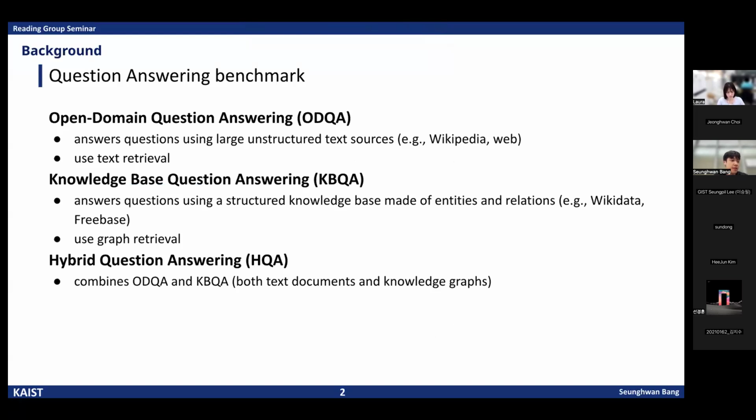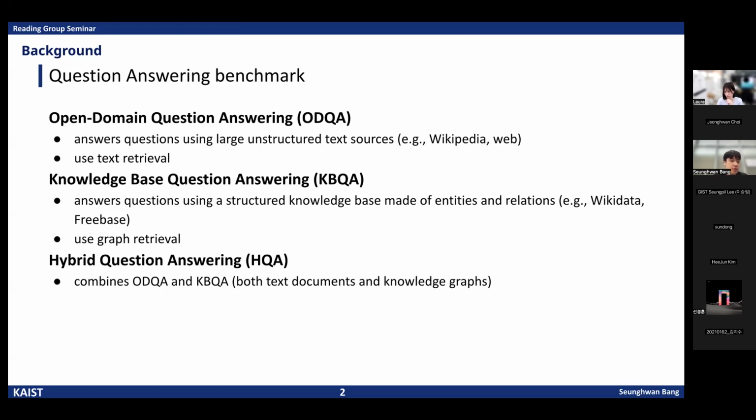There are three representative types of question answering benchmarks. First, open domain question answering. ODQA focuses on questions that require unstructured text sources like Wikipedia or web, and it typically uses a text retriever to find relevant passages. And second, knowledge-based question answering. It uses structured knowledge bases such as Wikidata or Freebase to reason over entities and relations, and it relies on a graph retriever to explore those connections.